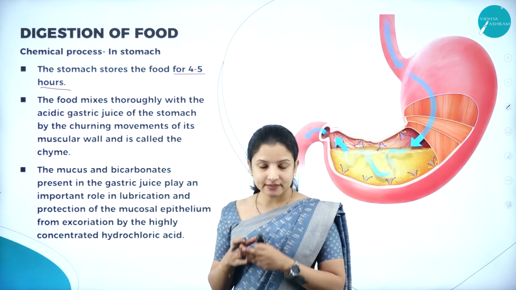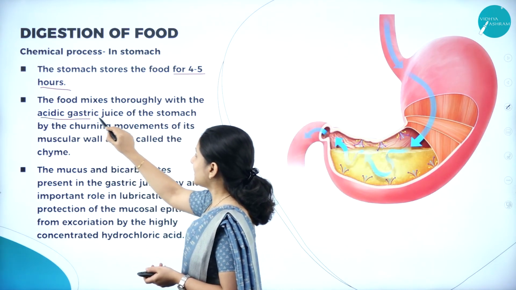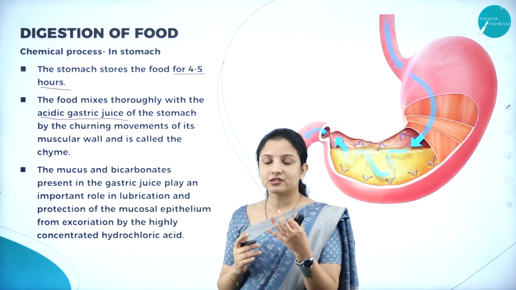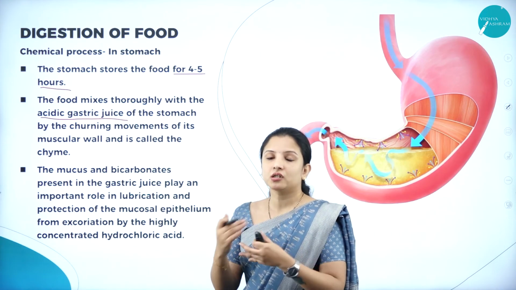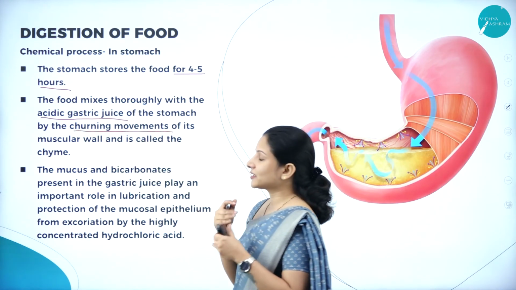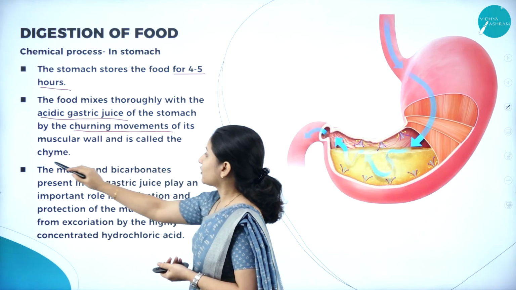So the food that has entered into the stomach thoroughly mixes with the acidic gastric juice that is present in the stomach, and this acidic gastric juice will further churn and smoothen the food particles. This results in a churning movement of the food particles, and it is called chyme.